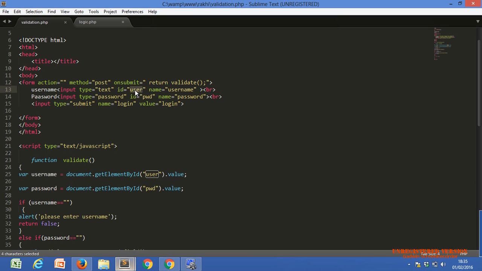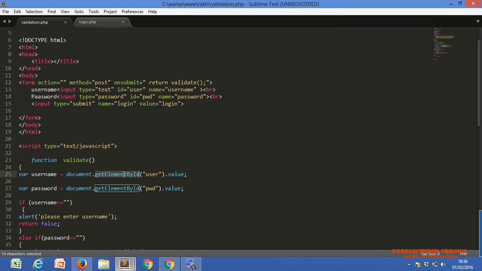So document indicates the current document, and the getElementById function points to the element we need. An input tag is an HTML tag, and in coding language we can also call it an element.